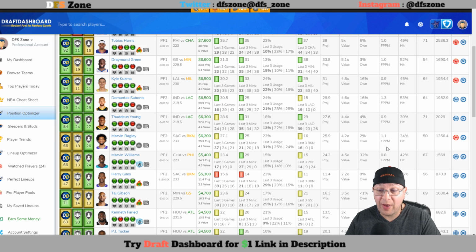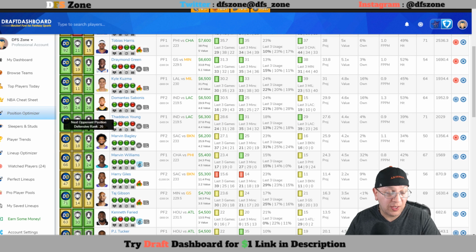All right, at 1.1 fantasy points per minute, I could see him getting that to a 1.3, 1.4. 34% usage, hit percentage here is not too bad. I do like the ownership being only 2%. Hopefully it stays that way, because I do plan to have a little bit of Marvin Bagley.